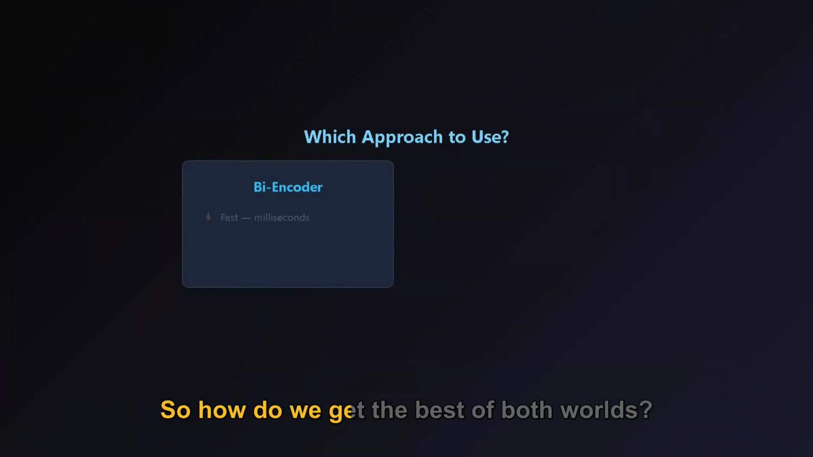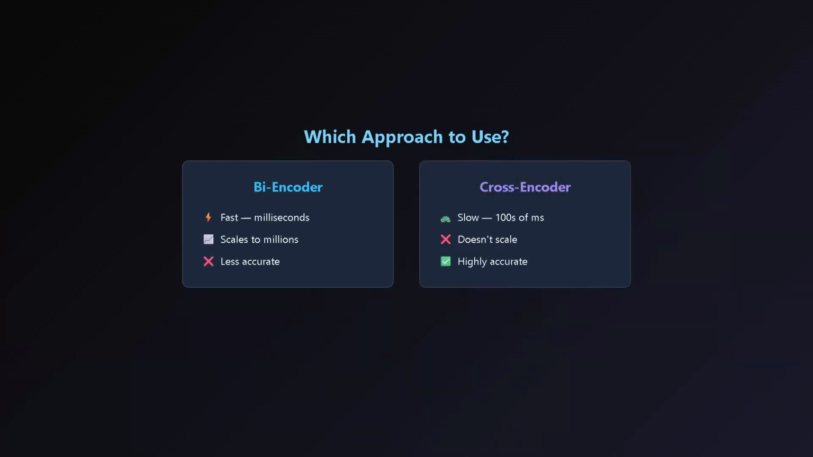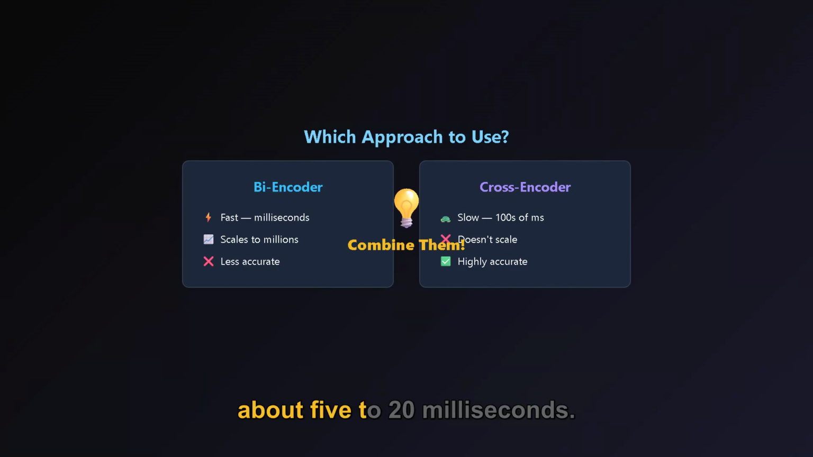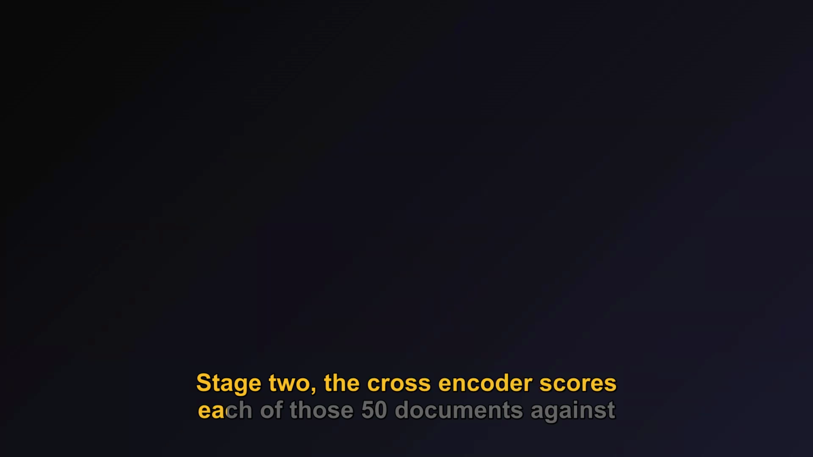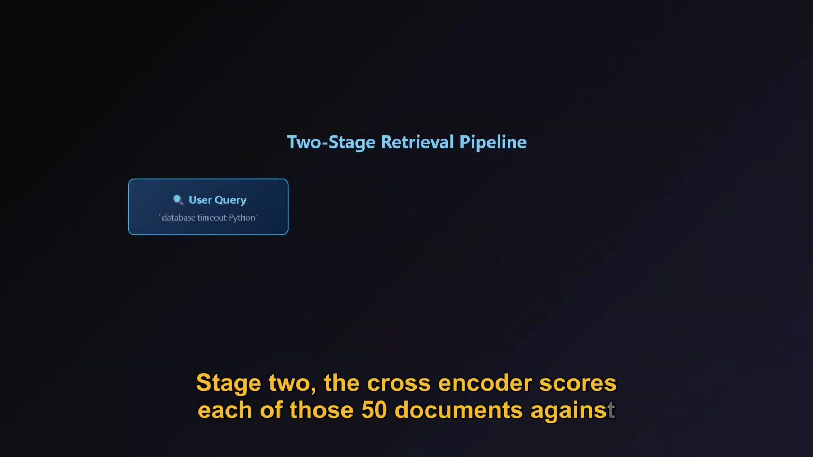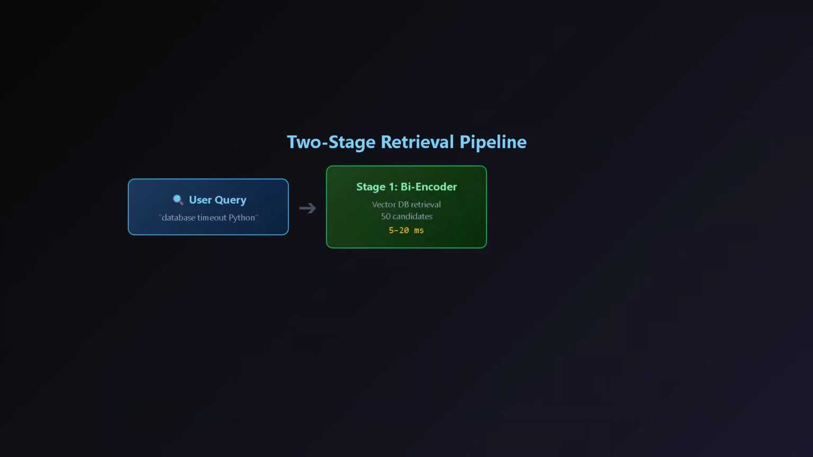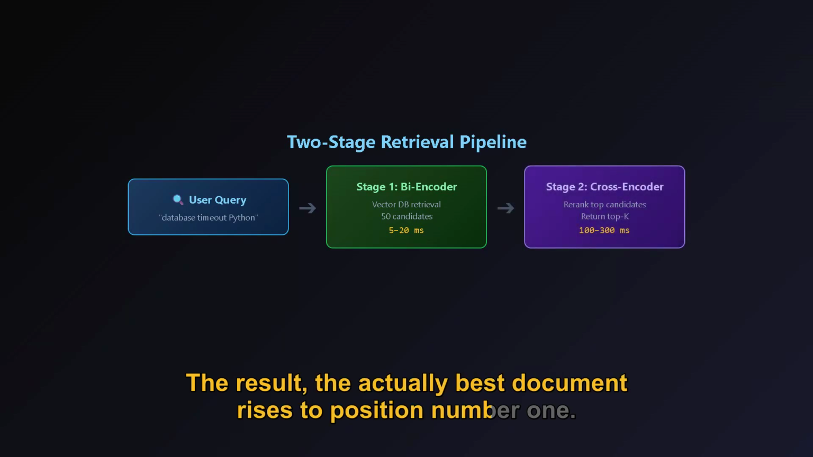So how do we get the best of both worlds? A two-stage retrieval pipeline. Stage 1, your bi-encoder and vector database grab the top 50 candidates in about 5 to 20 milliseconds. Stage 2, the cross-encoder scores each of those 50 documents against your query, taking about 100 to 300 milliseconds. The result? The actually best document rises to position number 1.